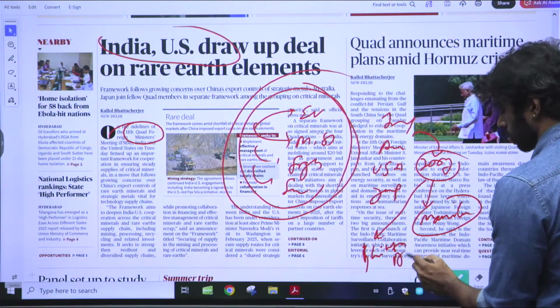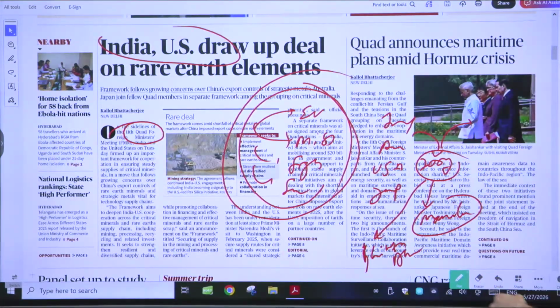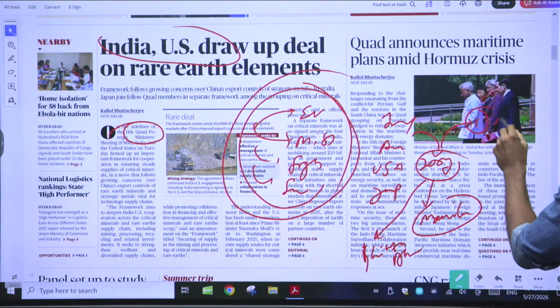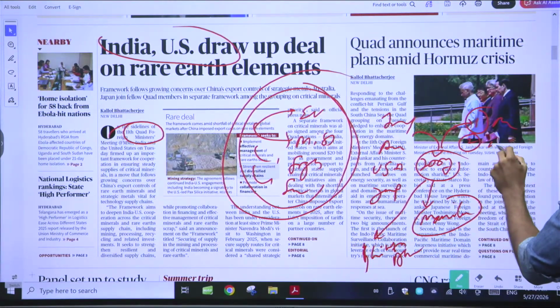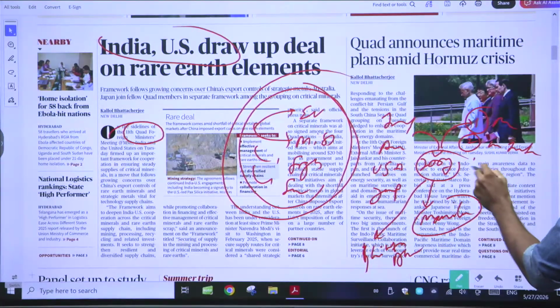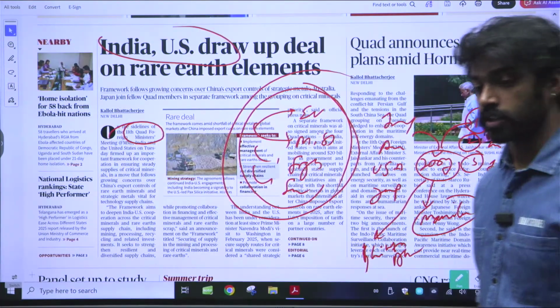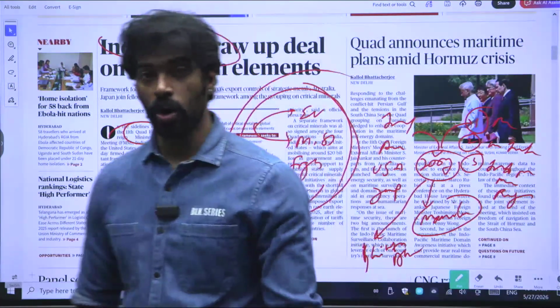The objectives of Quad are, one, having a proper alliance; two, countering the influence of China; and three, having a free Indo-Pacific region.